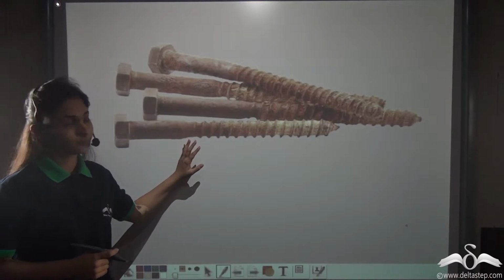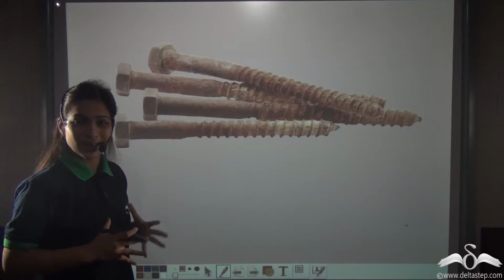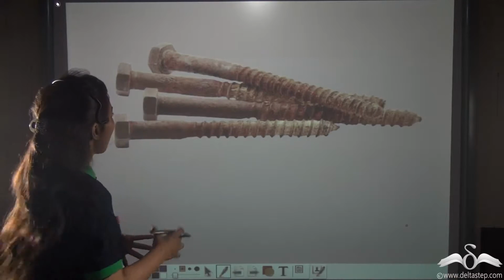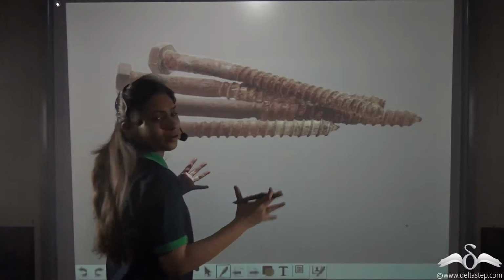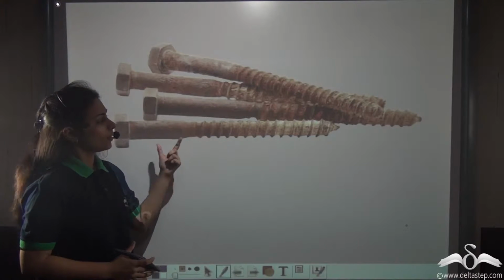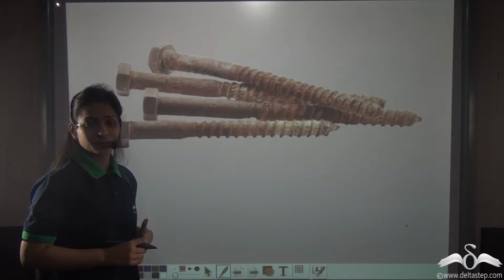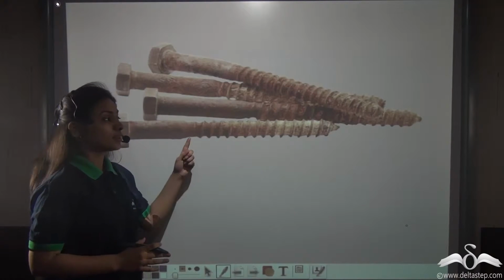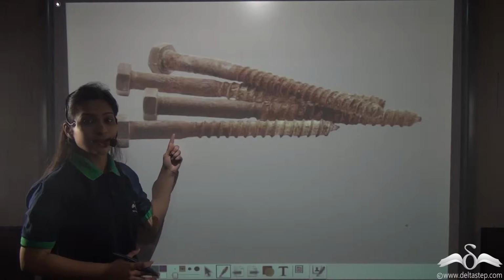Look at these nails. What do you see? Are these normal nails? Well, these are very old, rusted, and brownish-reddish. What? These are very, very old nails. But how have they become like this? You have studied in our previous lectures what rusting is. Well, this is what has happened with these nails. It has rusted.